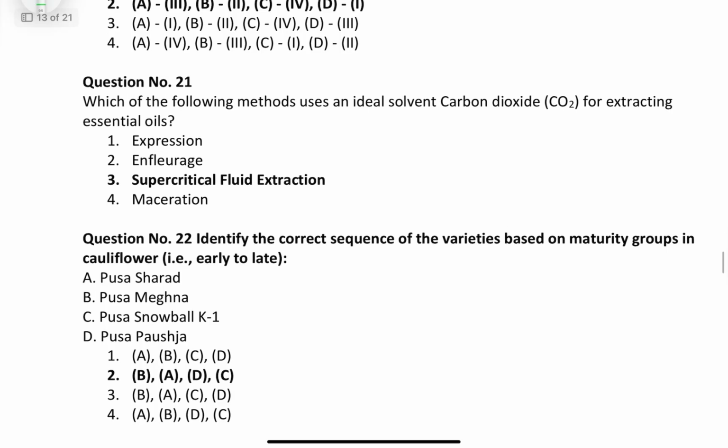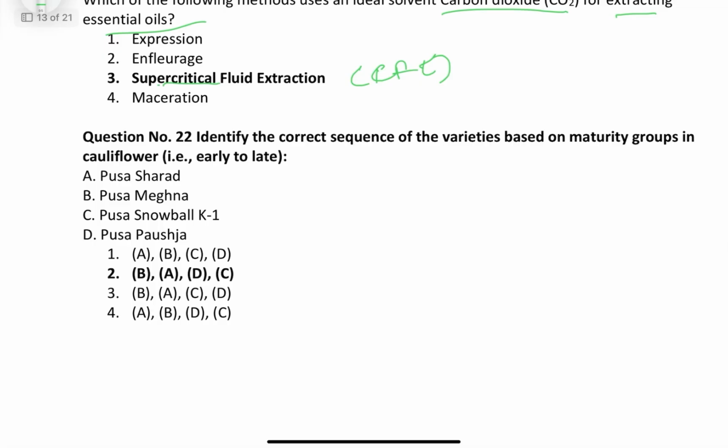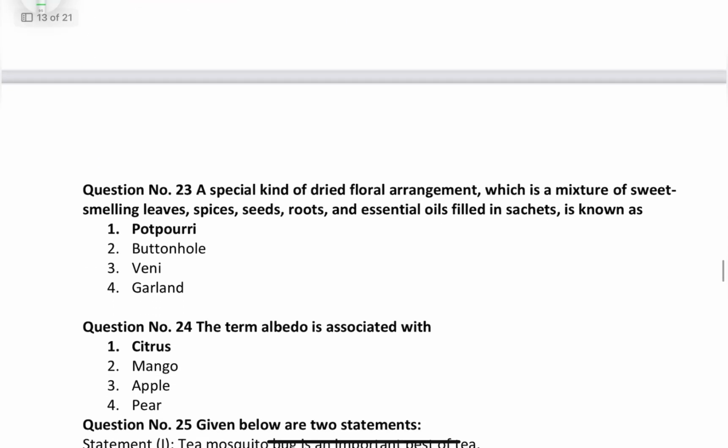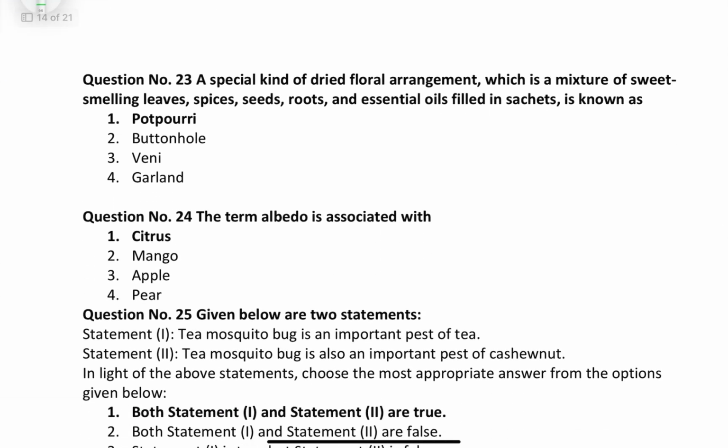21. Which of the following methods uses carbon dioxide as an ideal solvent for extracting essential oil? This is the CFE, that is supercritical fluid extractor. Okay. Identify the correct sequence of the varieties based on maturity group in cauliflower. It's a very basic question, you must know. Question number 23. A special kind of dried flower arrangement which is a mixture of sweet smelling leaves, spice, seeds, roots. The correct answer is potpourri.